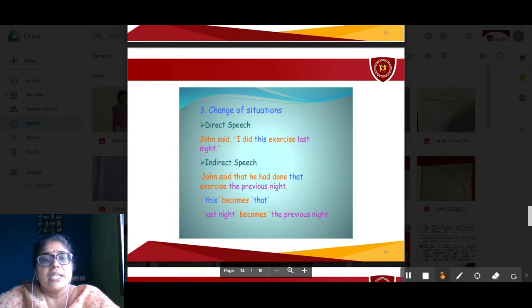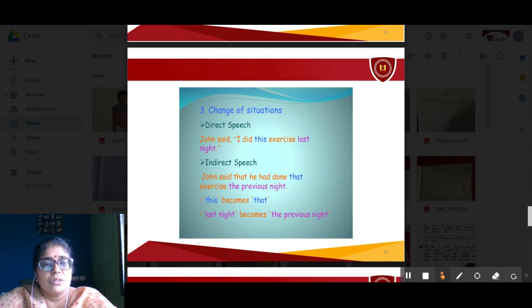Now, change of situation. What is that? We will see now. In direct speech, if the sentence is, John said, I did this exercise last night. What is the sentence, children? John said, I did this exercise last night.